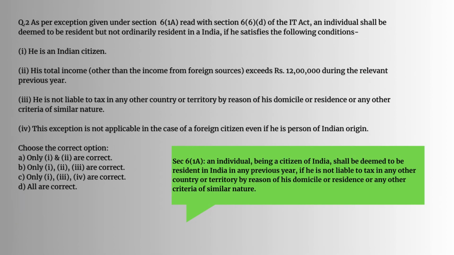Question number 2. As per exception given under Section 6(1)(a) read with Section 6(6)(d) of Income Tax Act, an individual shall be deemed to be resident but not ordinary resident in India if he satisfies the following condition. So Section 6(1)(a): an individual being a citizen of India shall be deemed to be resident in India in any previous year if he is not liable to tax in any other country or territory by reason of his domicile or residence or any other criteria of similar nature. So the answer would be C. Only 1, 3, 4 are correct.